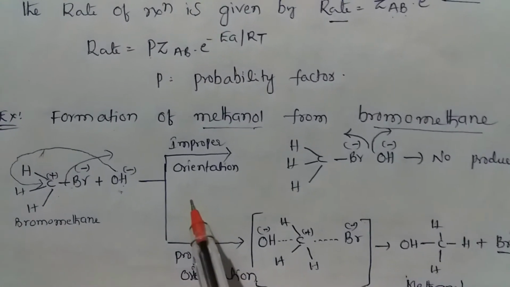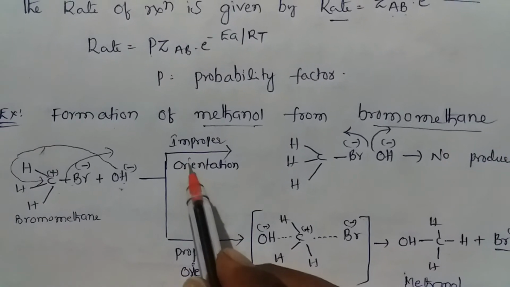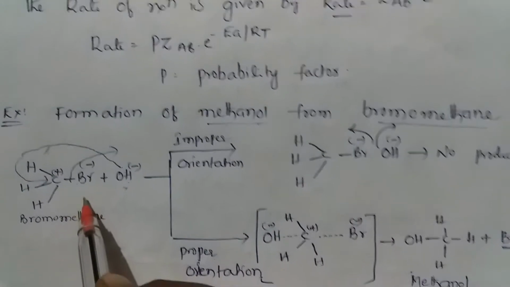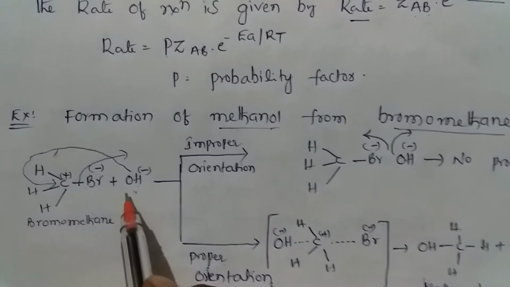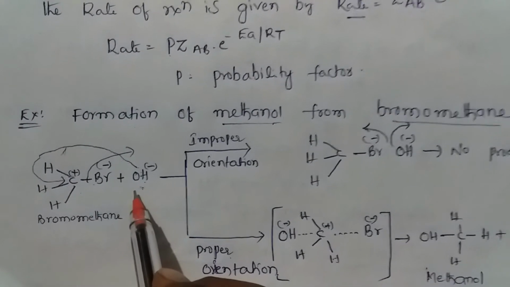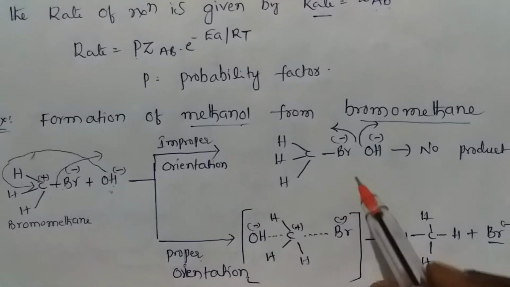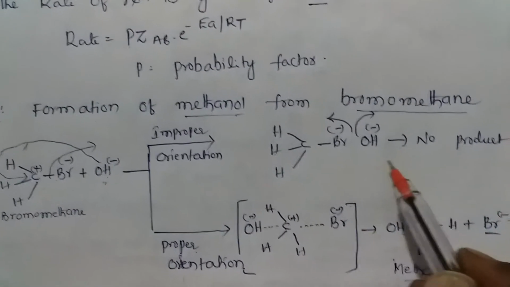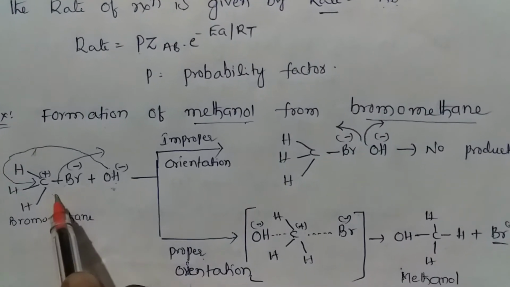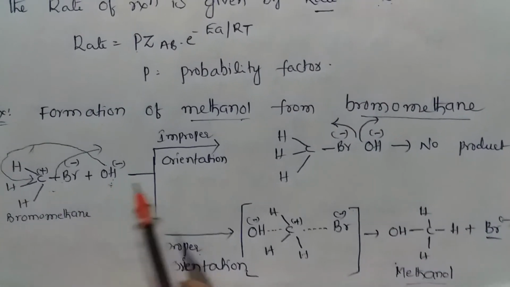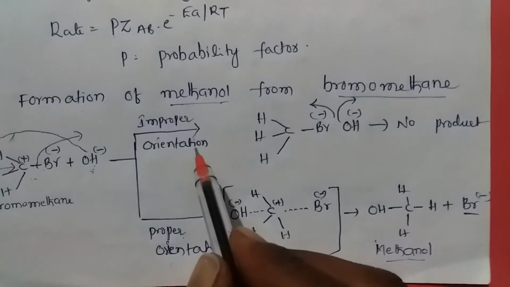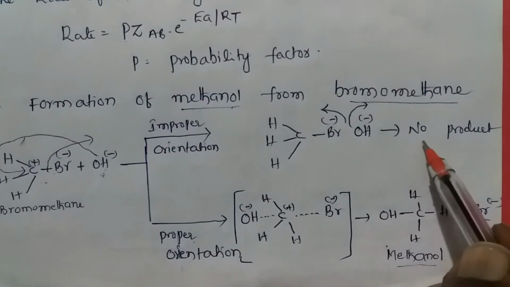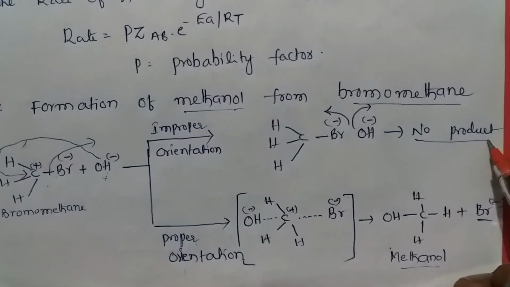The second way is improper orientation. In improper orientation, the bromomethane and hydroxy group do not have the energy, so they do not form the product. No product.